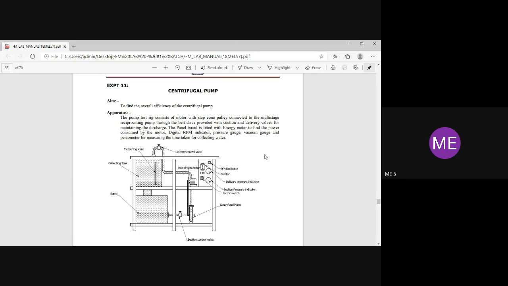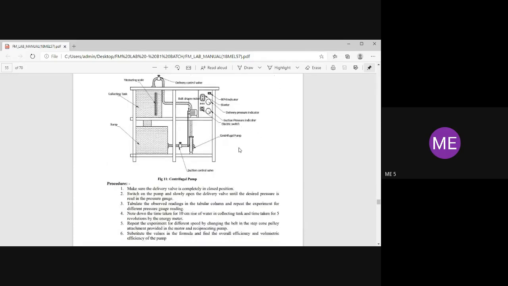It is the linear movement of piston. And centrifugal pump takes place mainly due to the centrifugal action of the working fluid. Already studied the centrifugal and centripetal force. That's why the name centrifugal pump.